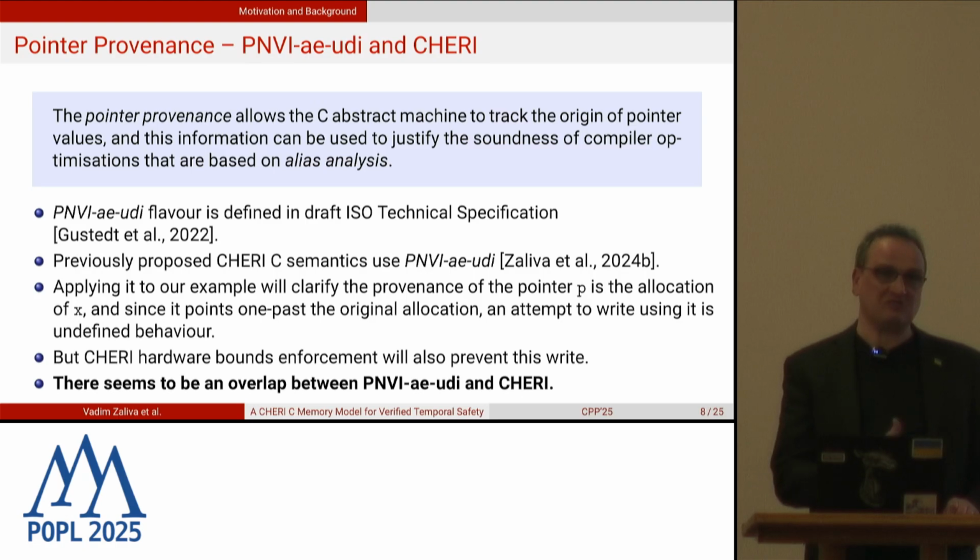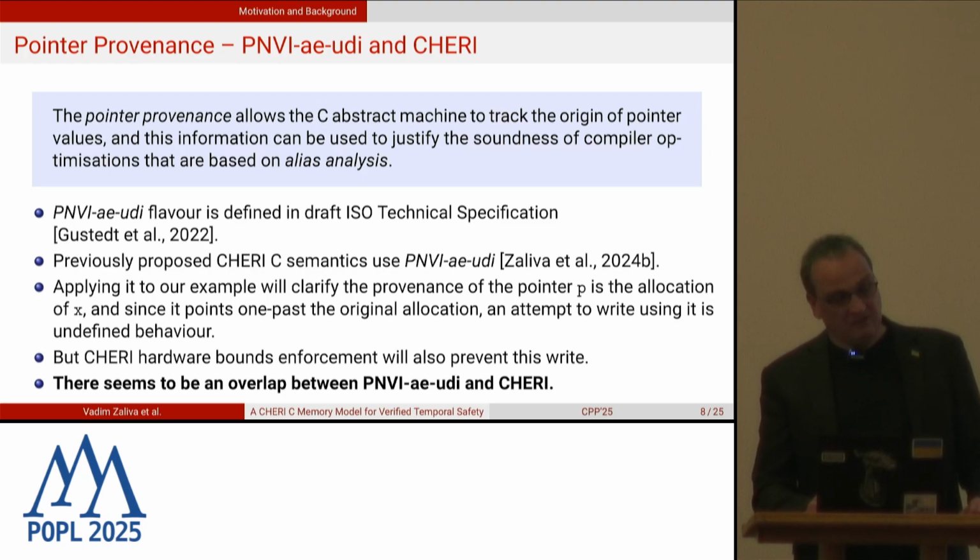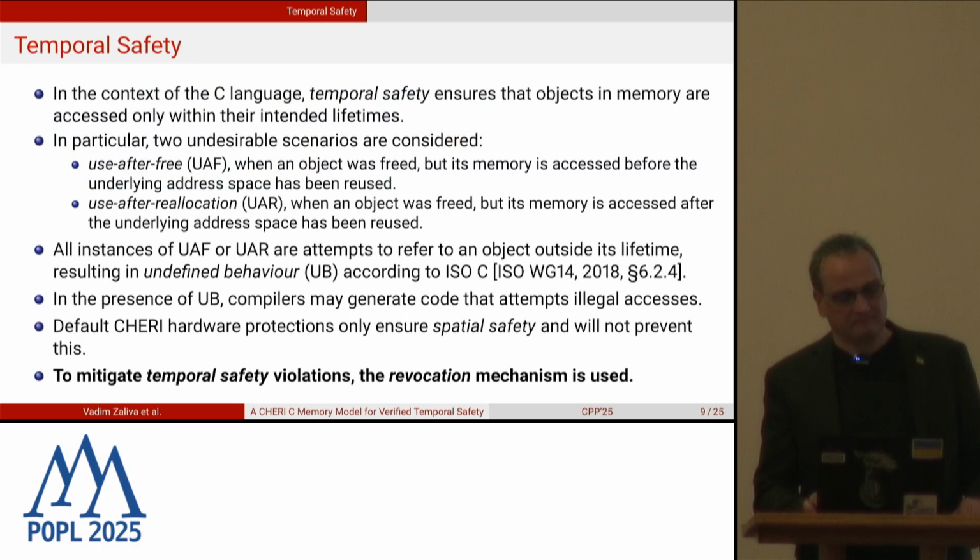And if you apply that to the example before, it will tell you that p is a pointer derived from the address of object x, and now it's pointing one past the footprint of this object. So dereferencing this pointer is indeed undefined behavior. So PNVI-AE-UDI disambiguates this situation. But CHERI hardware bounds will also prevent this, right? And there is apparently an overlap between PNVI-AE-UDI and CHERI. More about that later. Next concept is temporal safety.